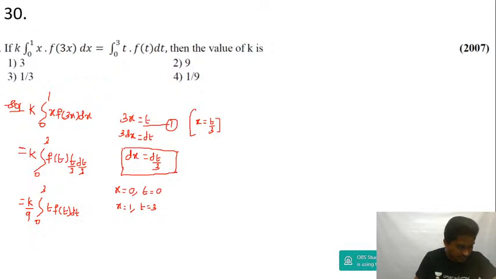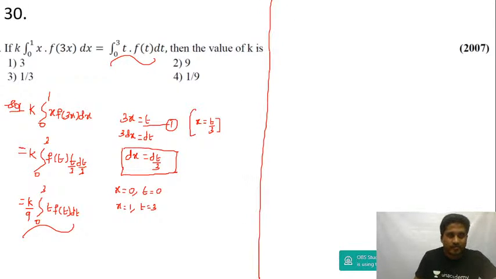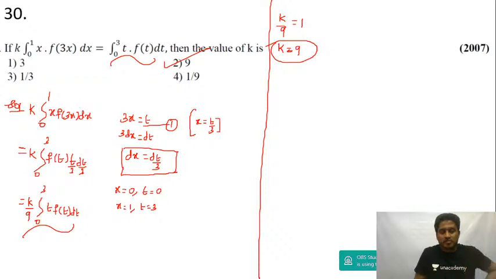Now watch out carefully, guys. Good morning, Prasoon. You compare this and this, guys. What is the value of t? Tell me. You compare this and this. From this I get k upon 9 is equal to 1. You cross multiply, you get k is equal to 9. That's what I'm supposed to find out. I'm supposed to find the value of k. K will be equal to 9. The answer is option B.